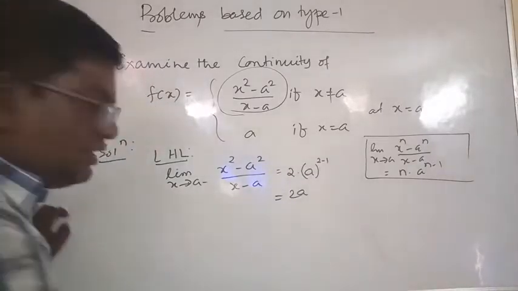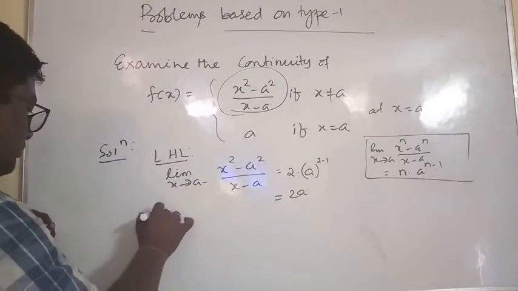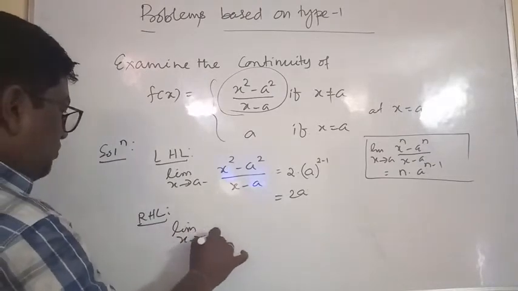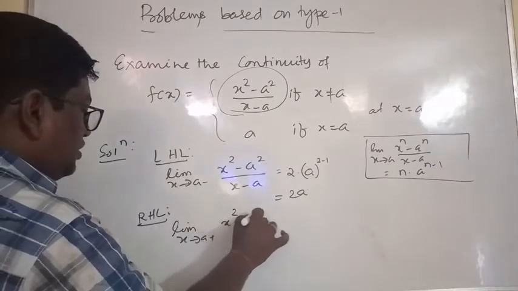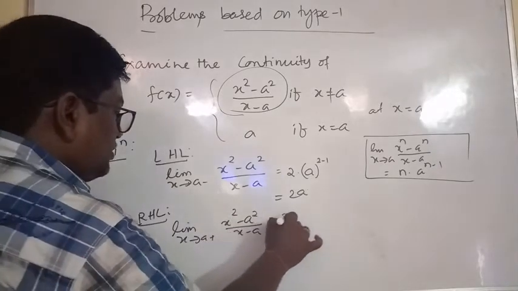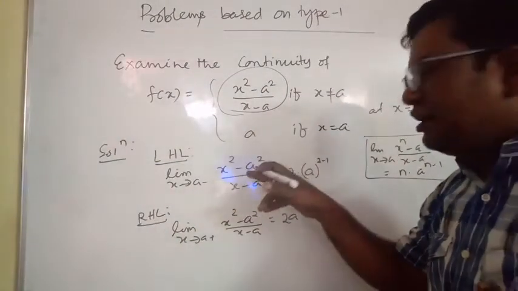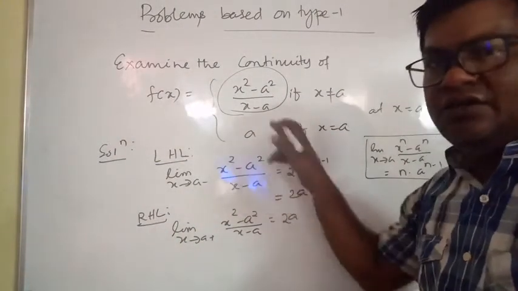Again, what is RHL? RHL, limit x tends to a plus of x square minus a square by x minus a, same thing. This is 2a. Or you can do it by factorization.